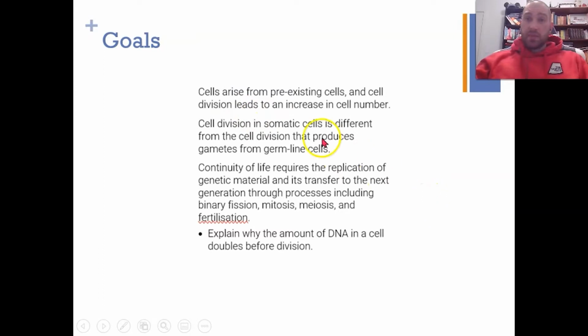So Science Understands, we're going to look at how cells arise from pre-existing cells, and cell division leads to an increase in cell number. Cell division in somatic cells is different from cell division that produces gametes from germline cells. Continuity of life requires replication of genetic information, which is transferred to the next generation through processes including binary fission, mitosis, meiosis, and fertilization. We're going to go through all of these in a lot more detail in other videos. And you need to be able to explain why the amount of DNA in a cell doubles before division.